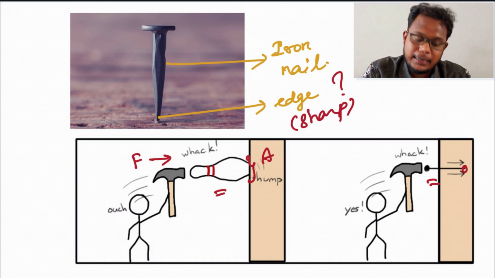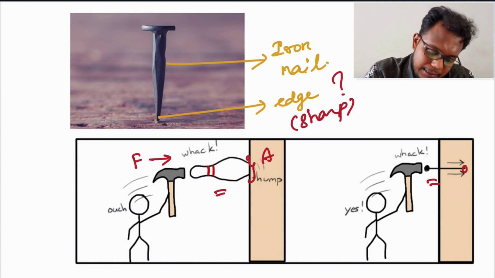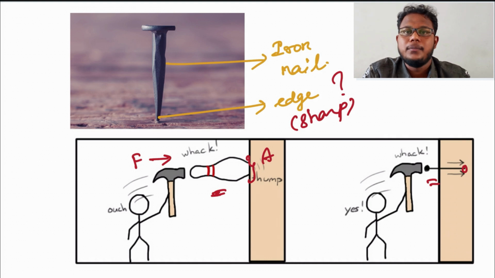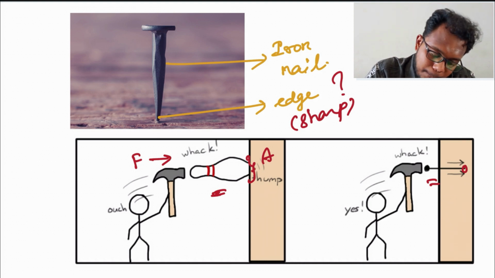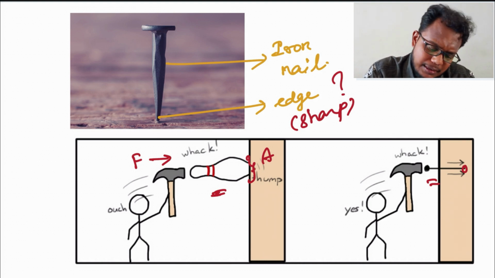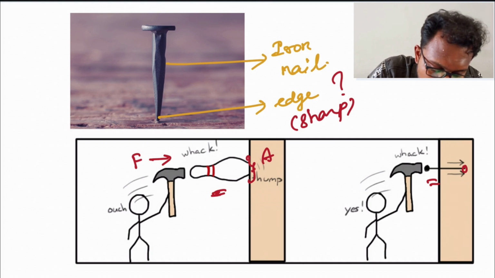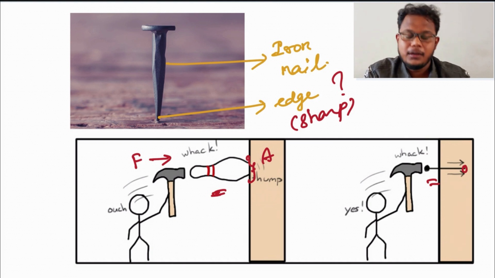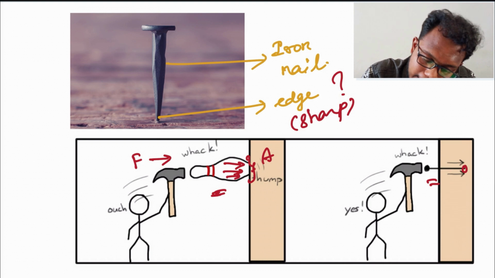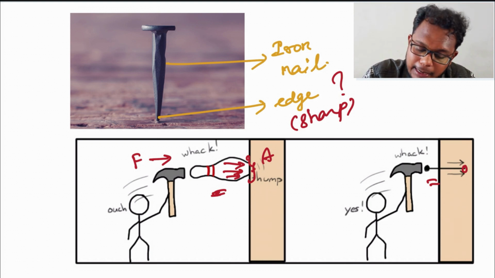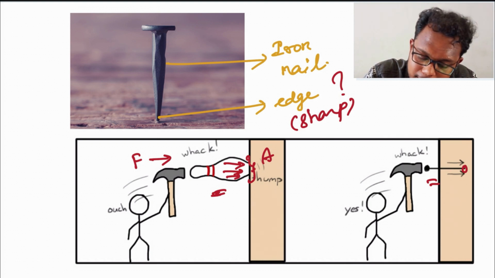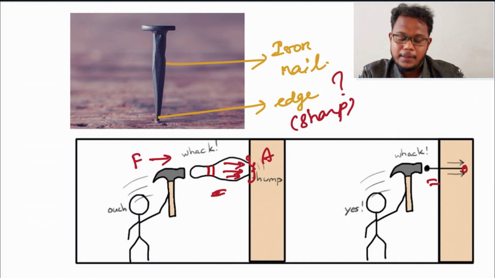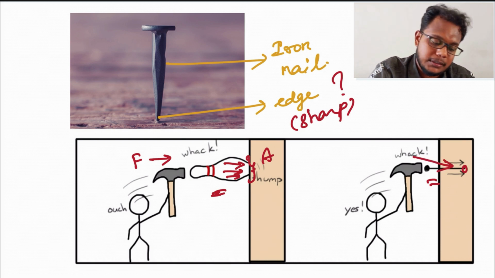So when it is blunt, it has more area while you apply the force, and it does not enter the wall because the pressure is distributed throughout the area. But here the complete force you apply to this nail makes it move inside the wall, since the pressure applied is larger.